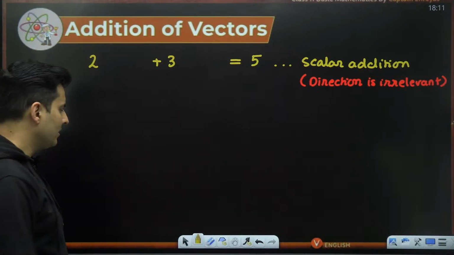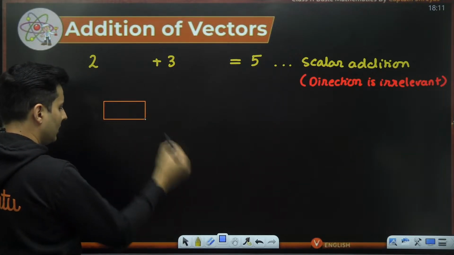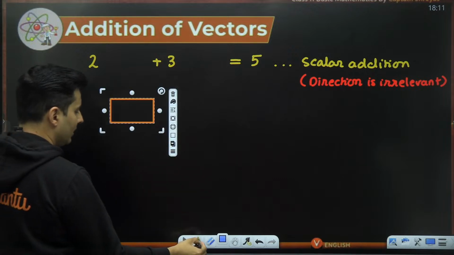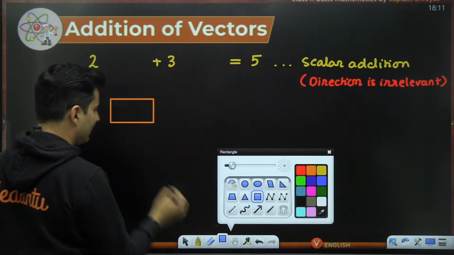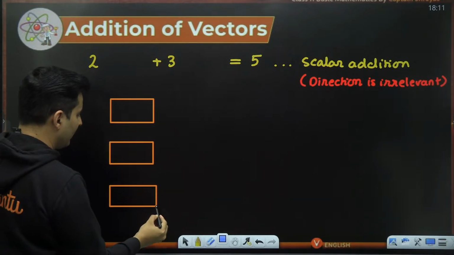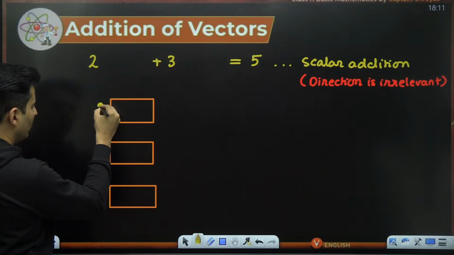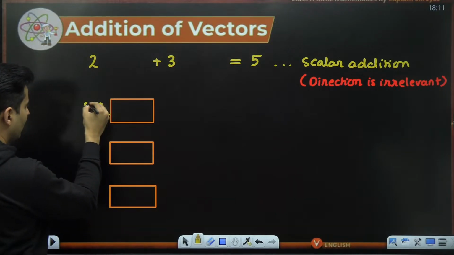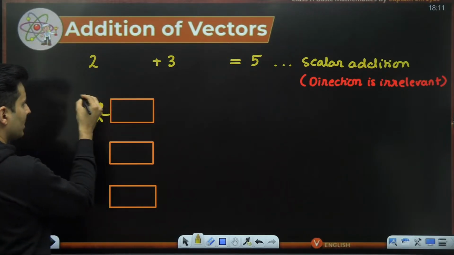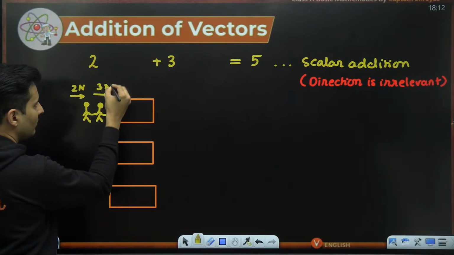But imagine this, that there is a beautiful Champa and Champa's car has broken down, and now this particular Champa asks Pandus, hey Pandus, can you help me out? So 3 different times this happens with Champa. First time, one Pandu is pushing like this and this Pandu is also helping. So they are pushing in the same direction. This Pandu is applying 2 newtons of force. This Pandu is applying 3 newtons of force.